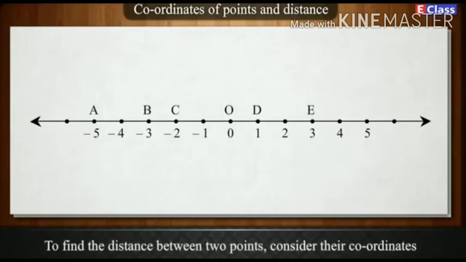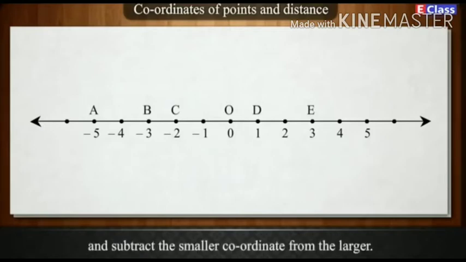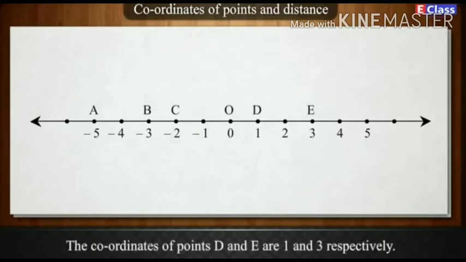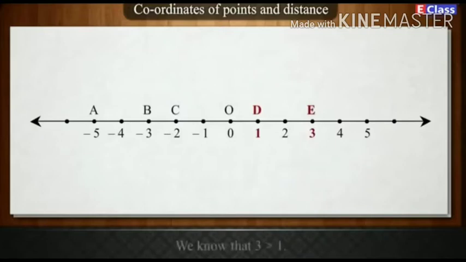To find the distance between 2 points, consider their coordinates and subtract the smaller coordinate from the larger. The coordinates of points D and E are 1 and 3 respectively. We know that 3 is greater than 1.